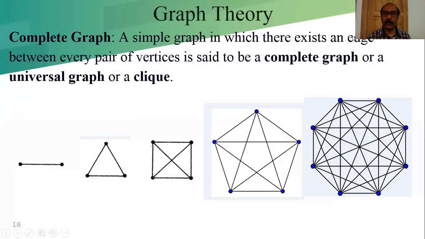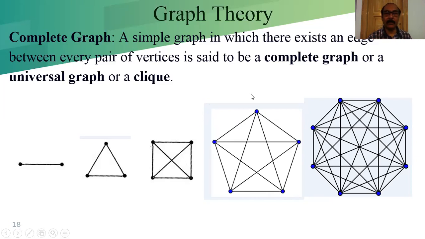Complete graph. Now, the definition of a complete graph. We already learned the definition of a regular graph. A simple graph in which there exists an edge between every pair of vertices is said to be a complete graph, or a universal graph, or a clique. That means in a graph, each and every pair of vertices has an edge. If we consider any pair of vertices, each and every pair of vertices has an edge.